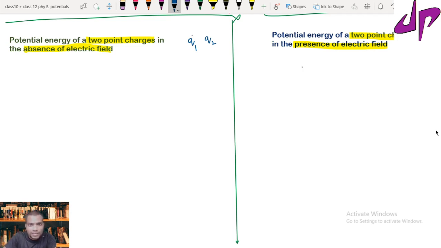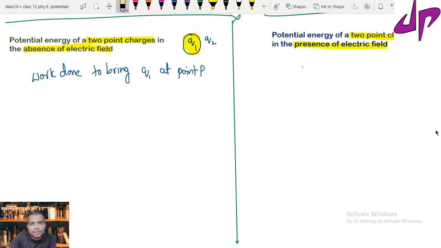For that, first I will bring the Q1 charge. The work done to bring charge Q1 at a location, point P, which I call W1, is 0, because there is no external force acting on me, no opposing force, so the total work done is 0.